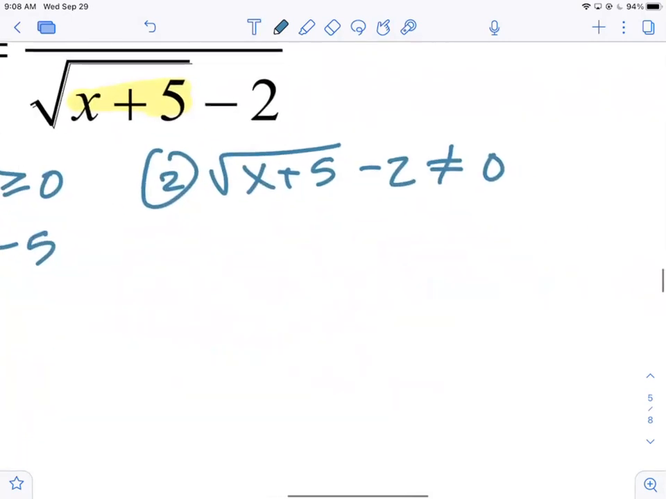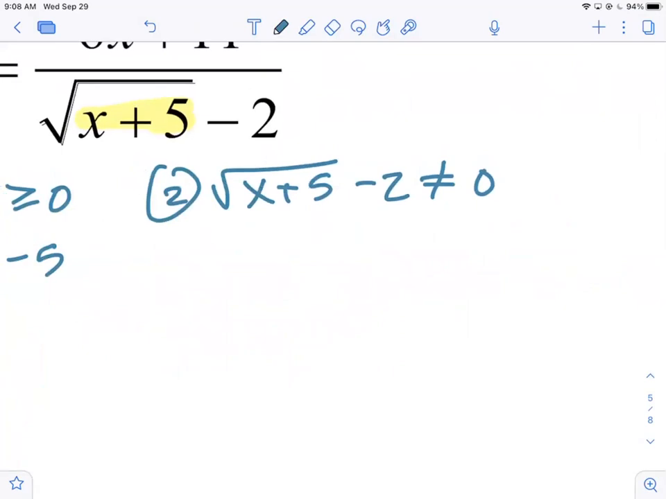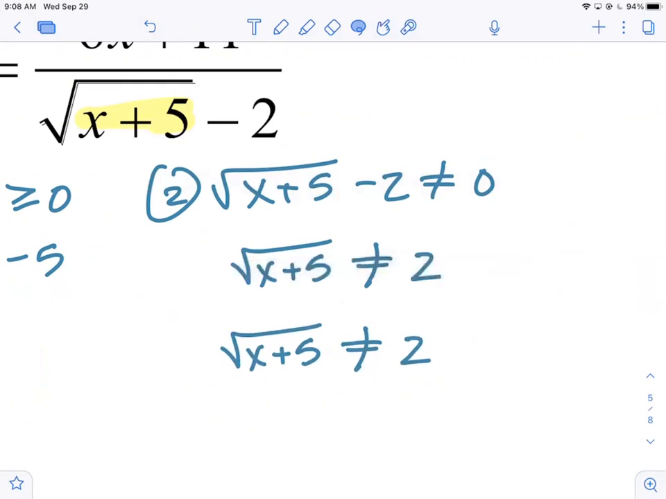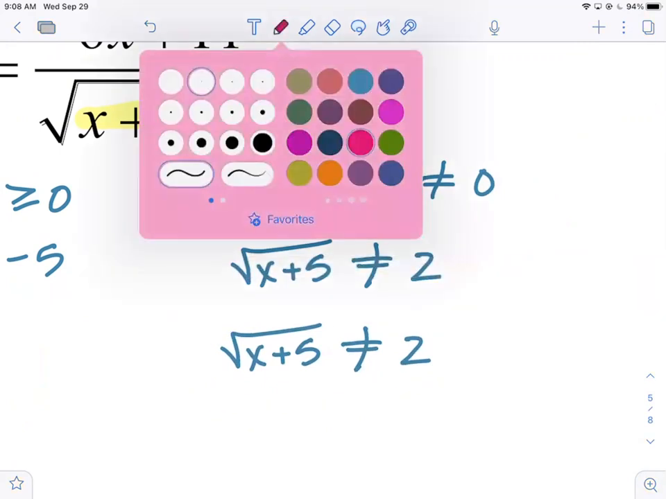Good. Now, over here, for the not equal 0, I have to isolate the radical term first. So I have to add a 2 to both sides. Now I'll square both sides. And again, I'm going to show that as a separate step. I square both sides.